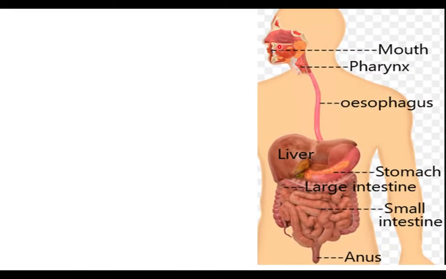Mouth is the first part of the digestive system. It is followed by the mouth cavity or buccal cavity, then the pharynx. Pharynx opens into a tube. Esophagus opens into the stomach. Stomach is a bag-like structure. It stores food and it also secretes enzymes for digestion.